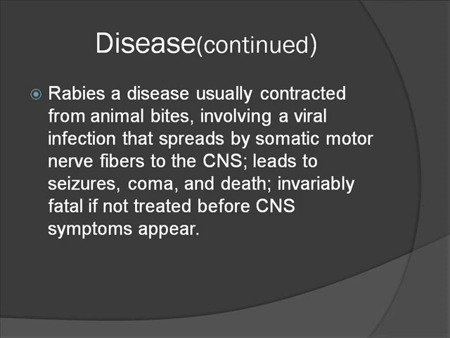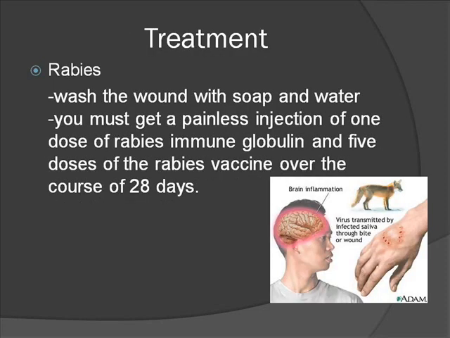Rabies is a disease usually contracted from animal bites, involving a viral infection that spreads by somatic motor nerve fibers to the central nervous system. It leads to seizures, coma, and death, and it is invariably fatal if not treated before the central nervous system symptoms appear.